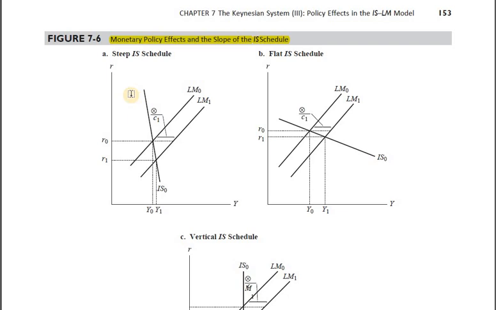So alright, the crux we just need to understand this thing. And what is the crux? Crux is investment needs to be responsive to the changes in the rate of interest. If investment is responsive, only then aggregate demand will change and income will change. If it is not responsive, there will not be much impact on income.